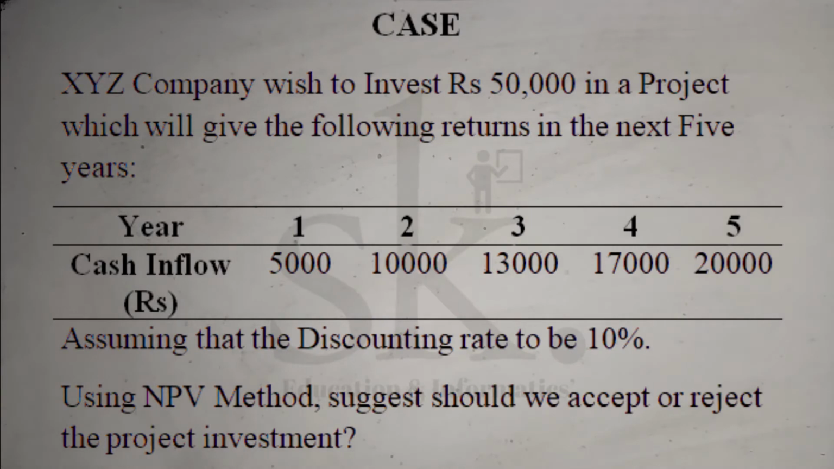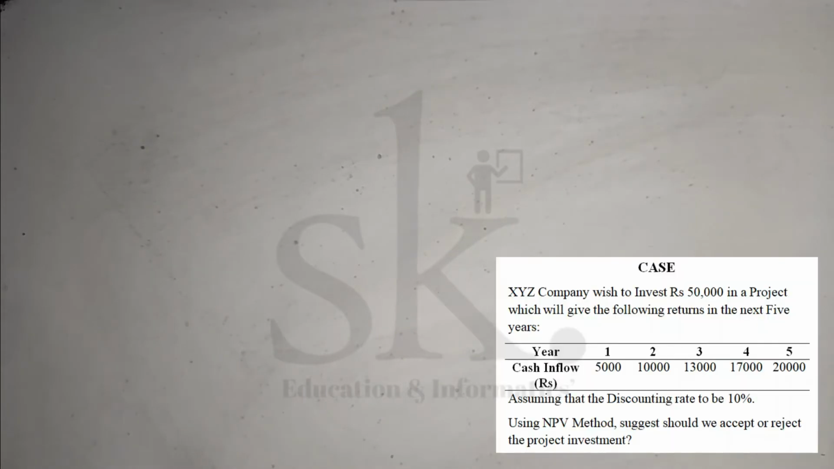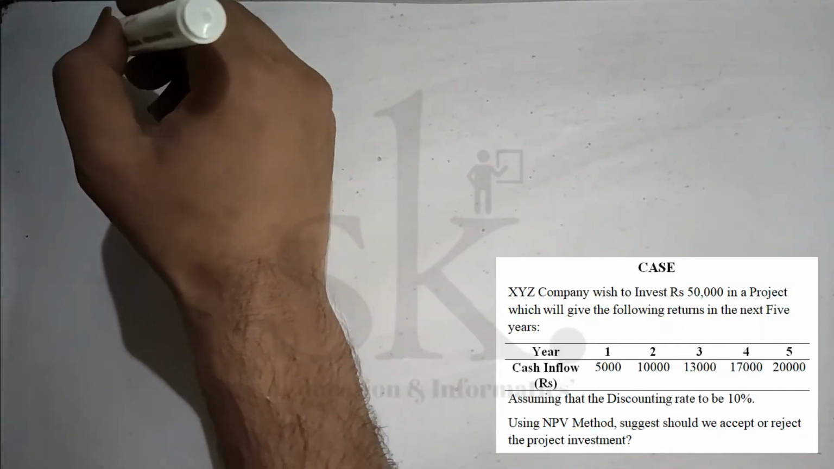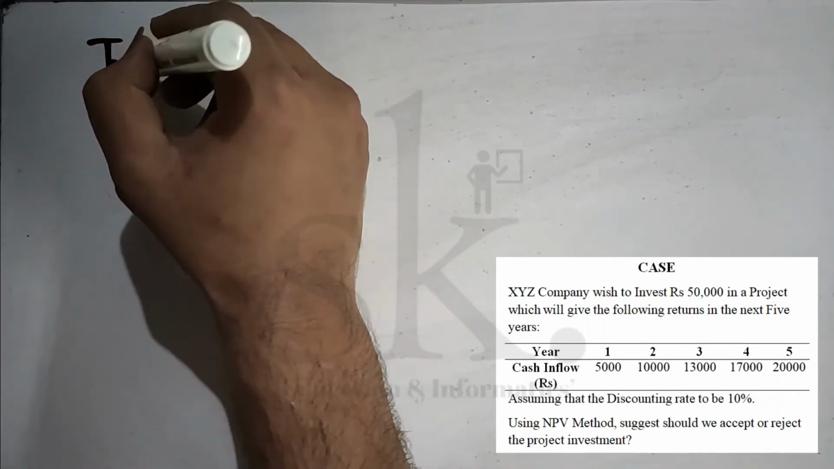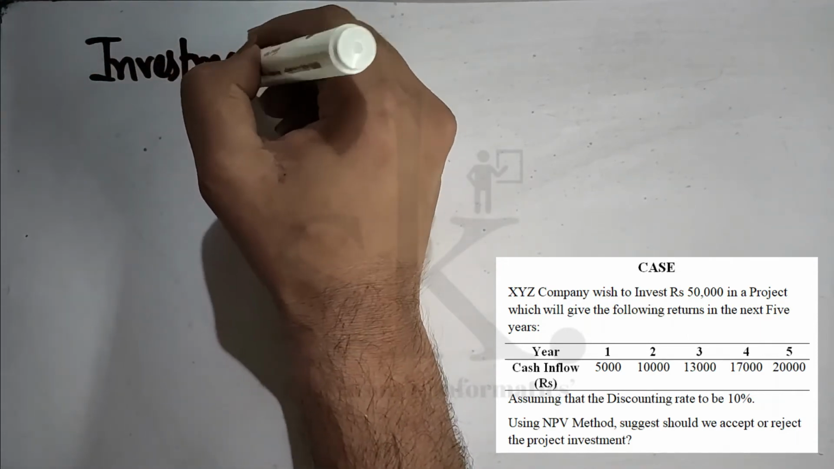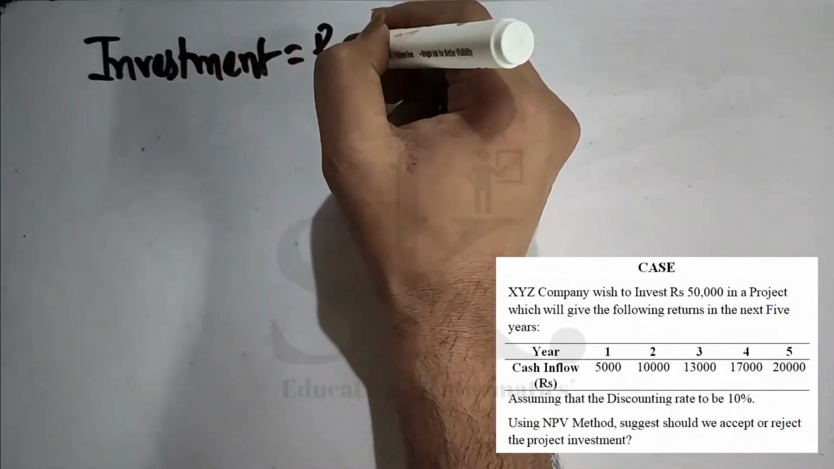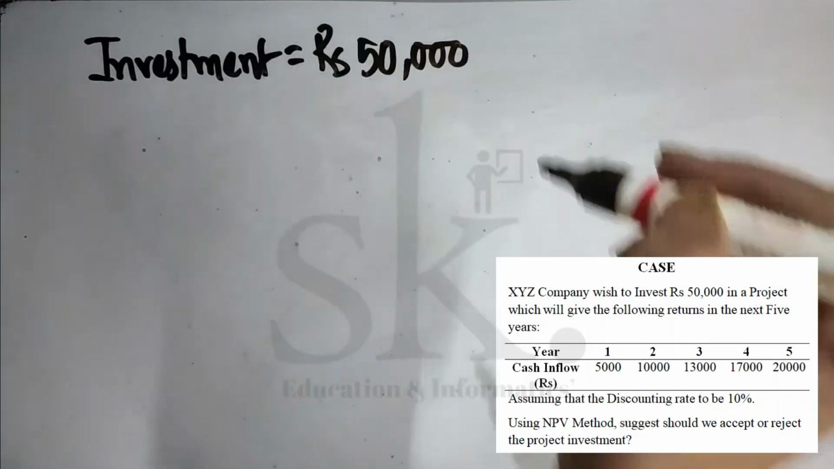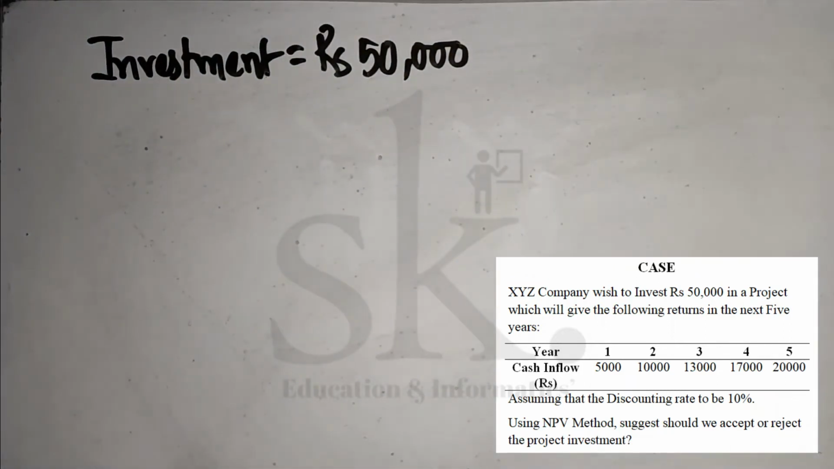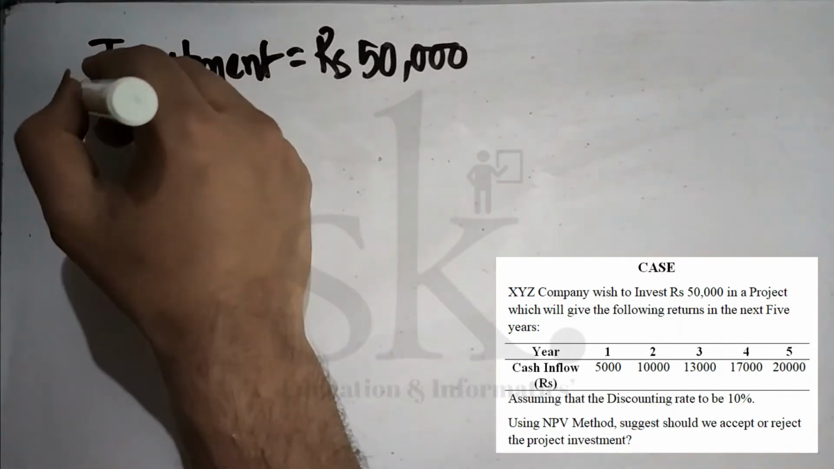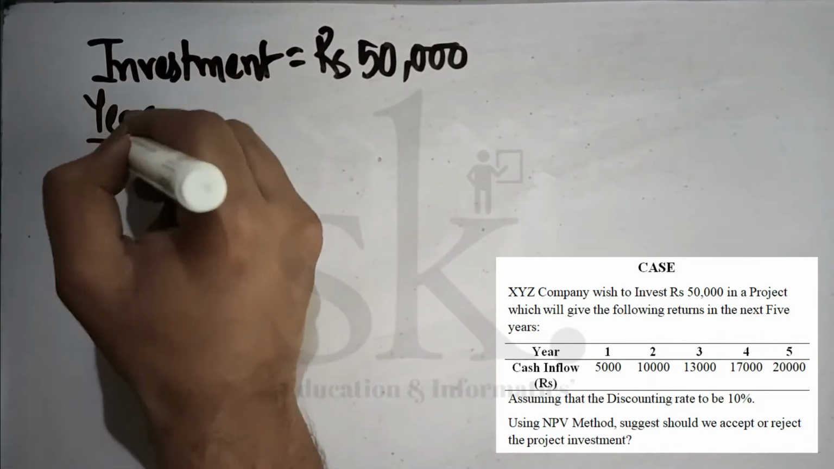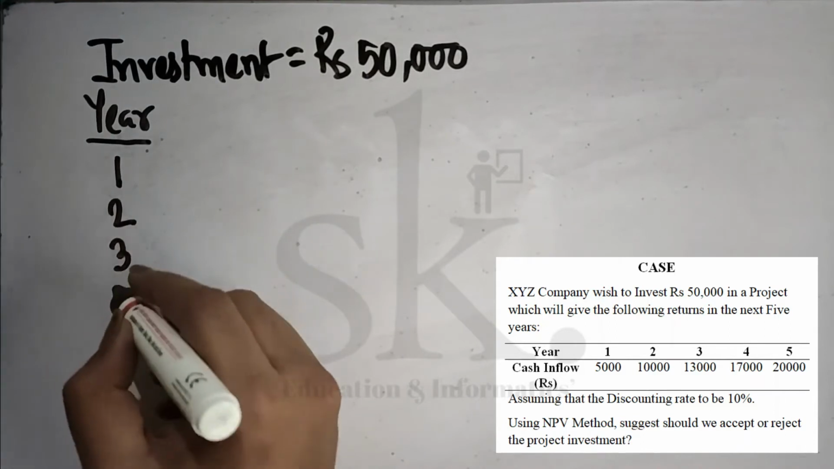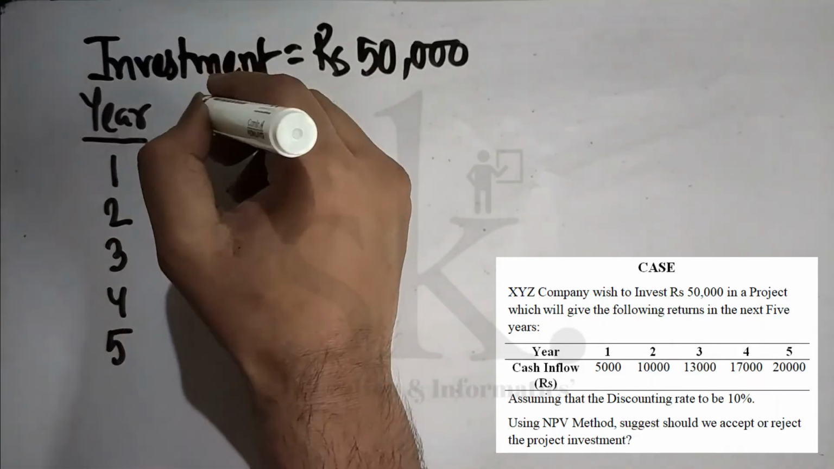So this is the information given, and we are being asked whether we require to invest in this particular project. So let's calculate. What information did we get? We got this information that investment is rupees 50,000. The investment figure is rupees 50,000, and here 1, 2, 3, 4, 5 years are given and cash inflow is given.